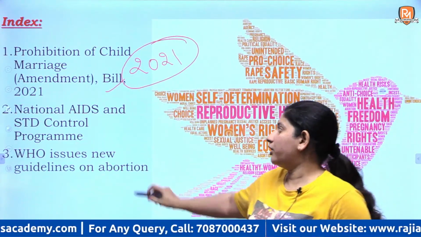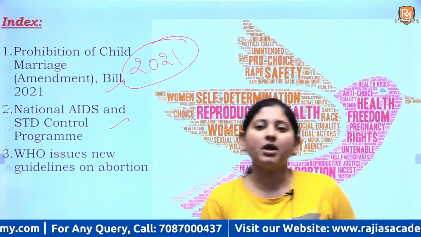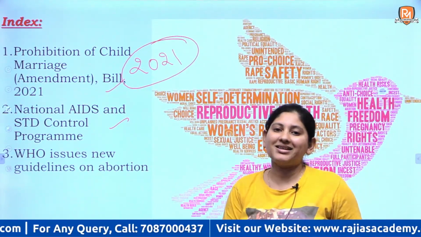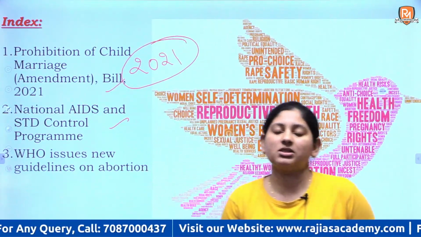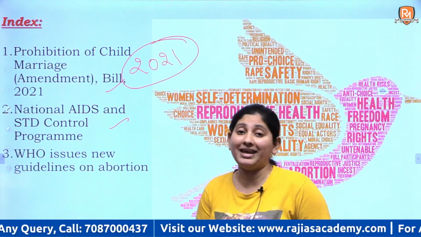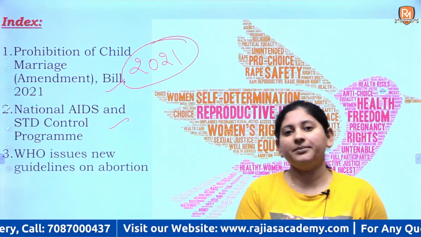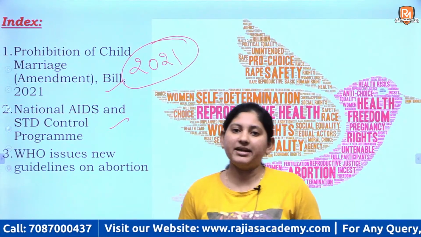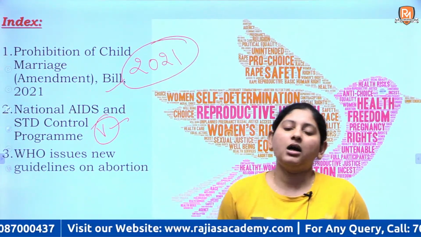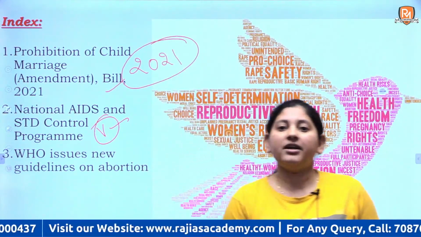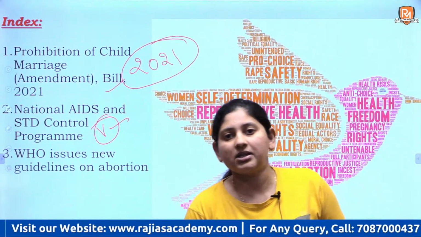Our second topic is National AIDS and STD Control Program. We are going to discuss the basic definition of how AIDS happens, what is AIDS, and what is the difference between HIV and AIDS, right? And India's strategy to eliminate it. We are in the 5th phase of this program. What the government of India has done and what is the condition worldwide regarding this, right?